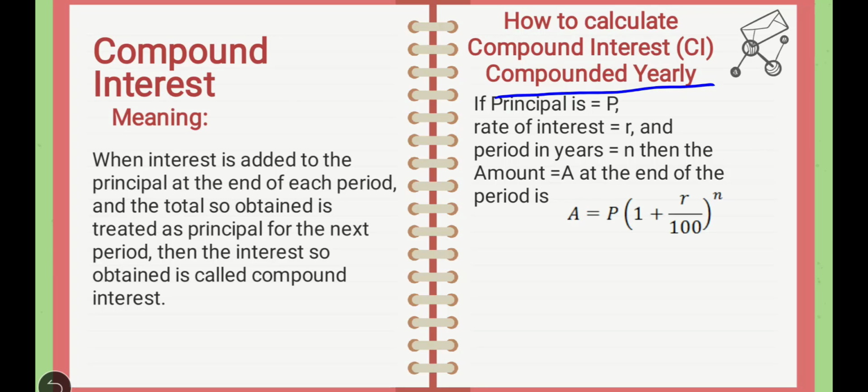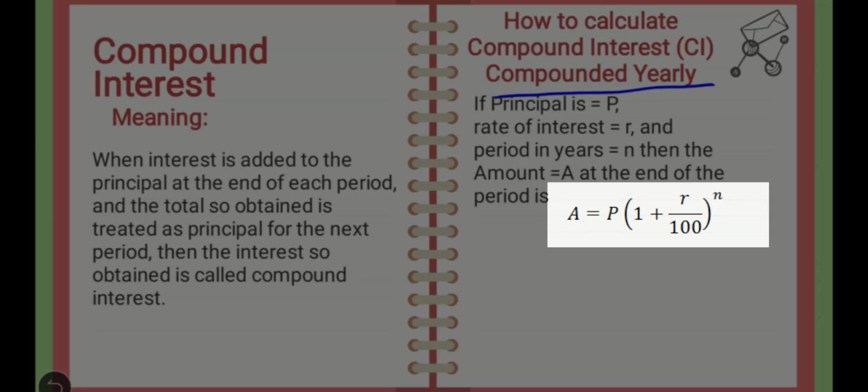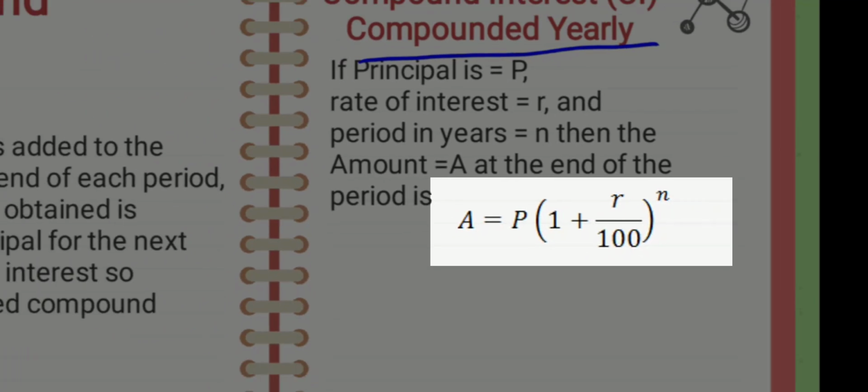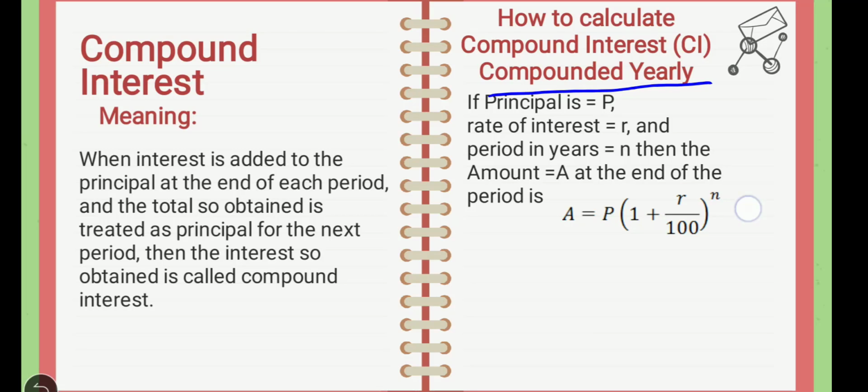Amount is equal to P into bracket 1 plus R upon 100 bracket raised to N. Please listen carefully how to read this. If you read this, you can understand it and memorize it. A is equal to, it means amount is equal to P into bracket 1 plus R upon 100 bracket raised to N. So this is the formula to calculate amount in compound interest.